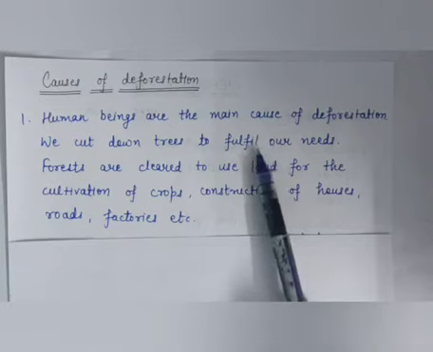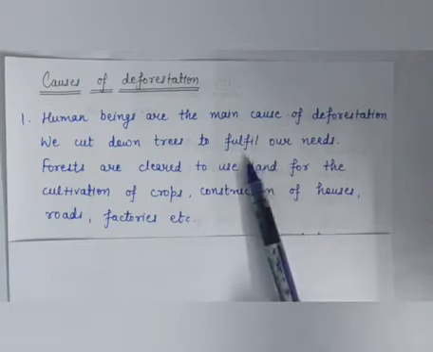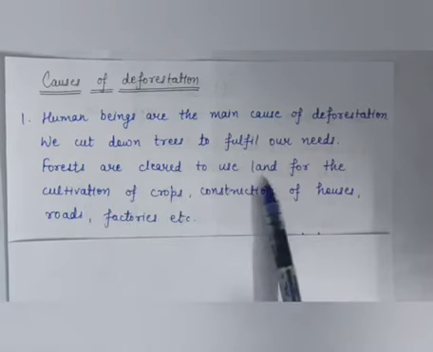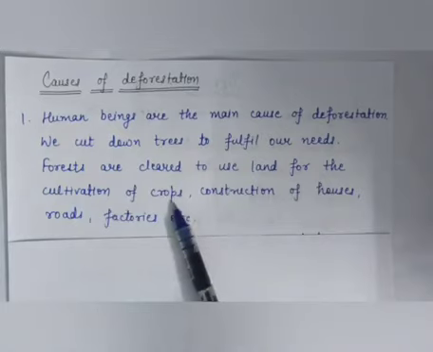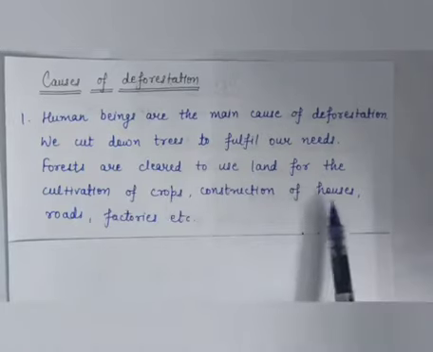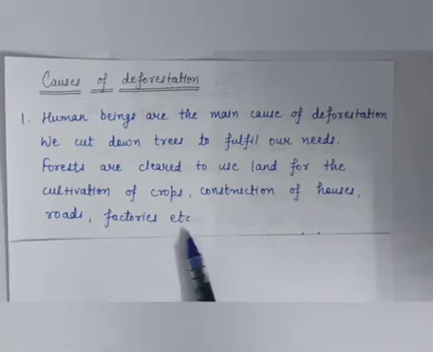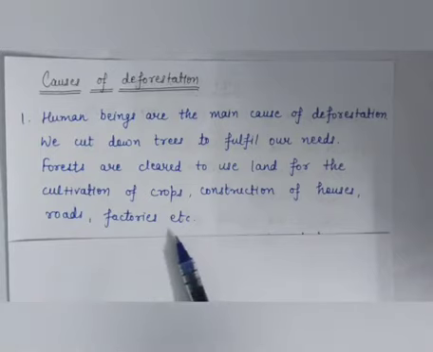Forests are cleared to use land for the cultivation of crops, construction of houses, roads, factories, etc. So these are the main causes of deforestation.